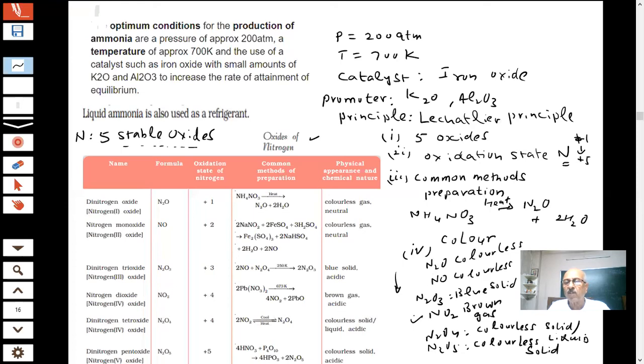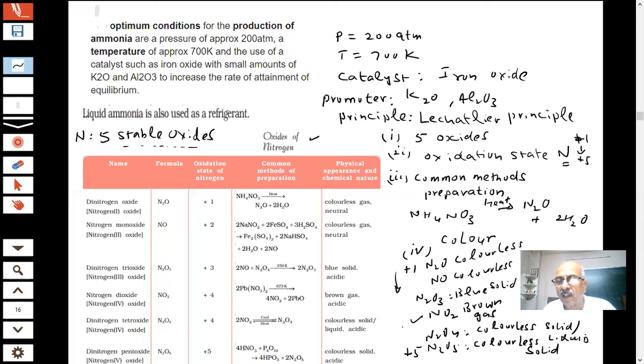So as you go down the group, they are becoming more acidic. This is acidic. As you go down the group, the oxidation number of nitrogen increases. Therefore, they will become more acidic. What is happening? Increase in oxidation number from N2O to N2O5. This is +1 to +5.